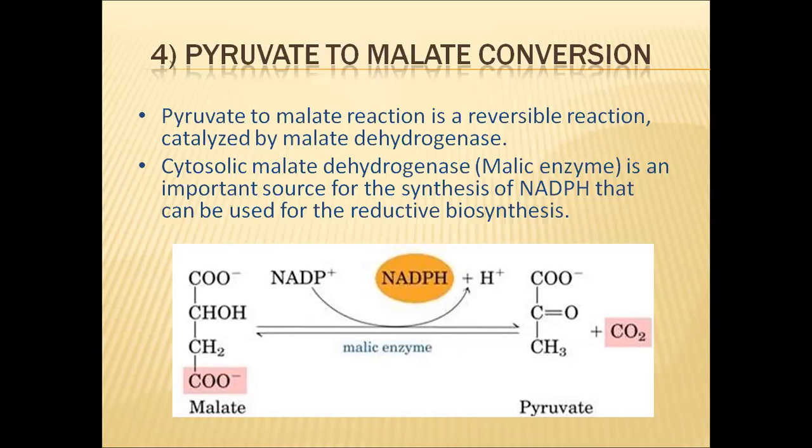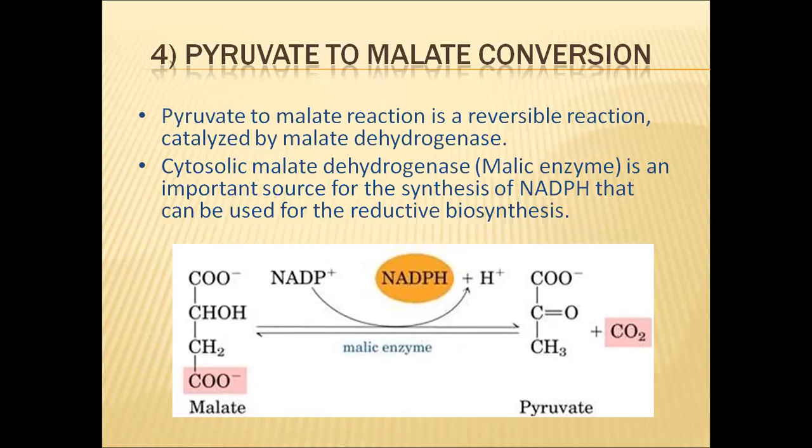So pyruvic acid may be directly converted into malate, and malate can be converted into pyruvic acid. So this is also a reversible reaction. Malate, or malic acid, is also a part of the Krebs cycle. So this cytosolic malate dehydrogenase enzyme, or malic acid dehydrogenase enzyme, will be catalyzing this reaction.